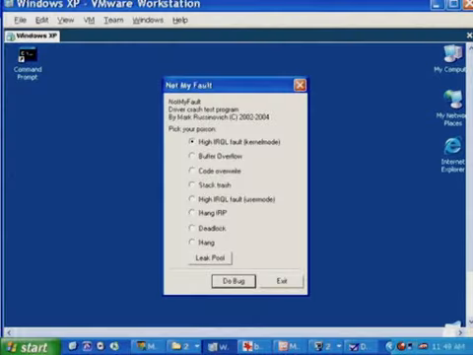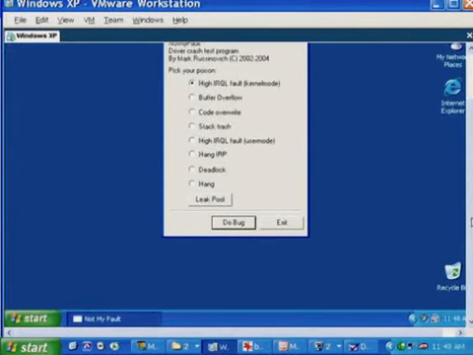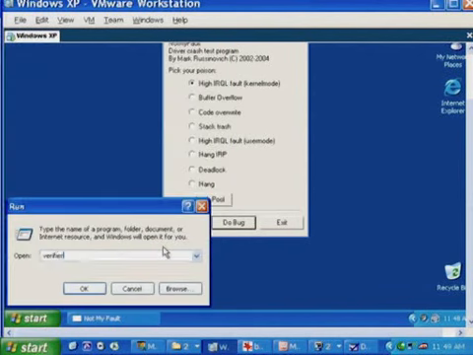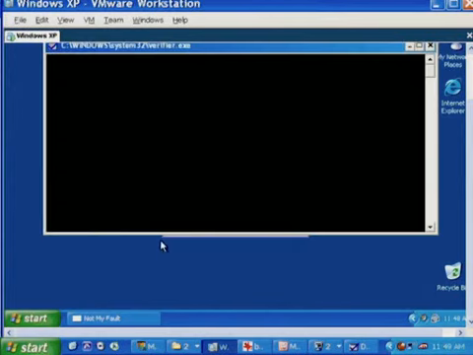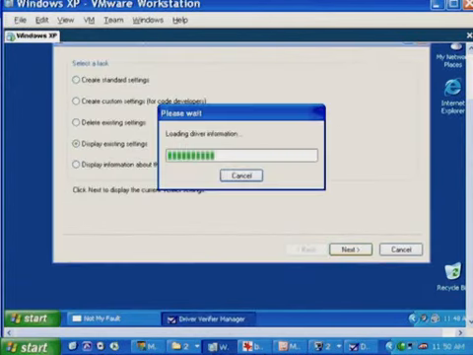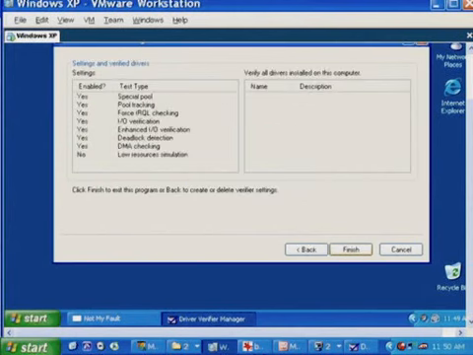So we've resumed a virtual machine with Driver Verifier enabled on myfault.sys, and we can see that if we go and run verifier in the virtual machine. And I'm going to choose the option to display existing settings, click next, and we've enabled on a system-wide basis, not just for Mark's driver, all of the Driver Verifier options except for the one we said never to enable, resource simulation. So verifier is on actually for all the drivers on the system right now.